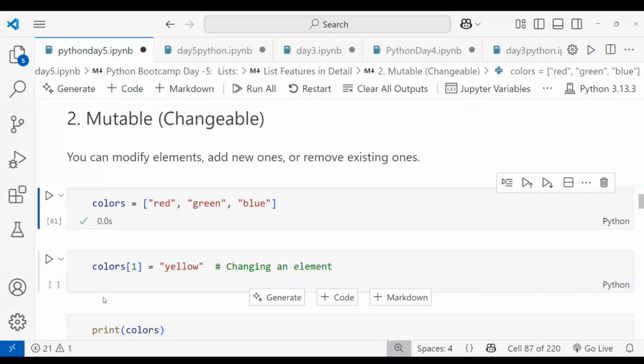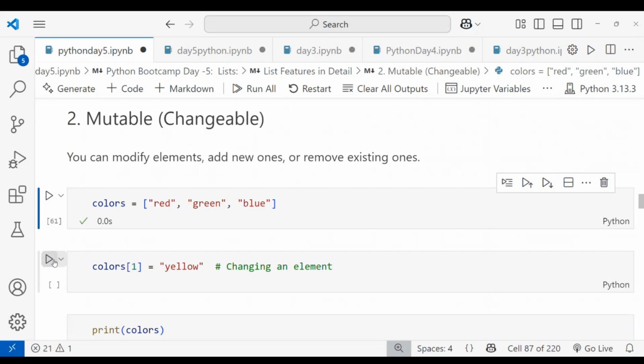I want red, and I want green. I'm changing green into yellow. So the index value for red is 0, green is 1, and blue is 2. Green has index value 1, right? So I'm accessing colors of 1. I'm changing green with yellow. So that is changing an element.